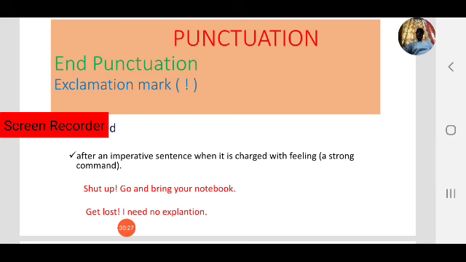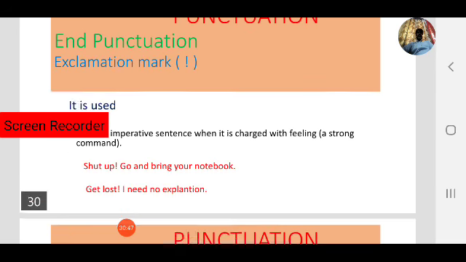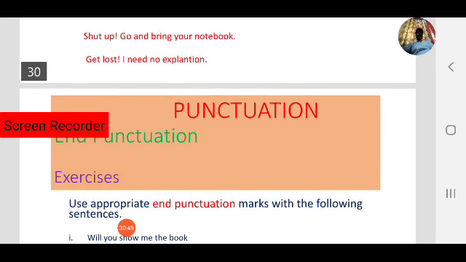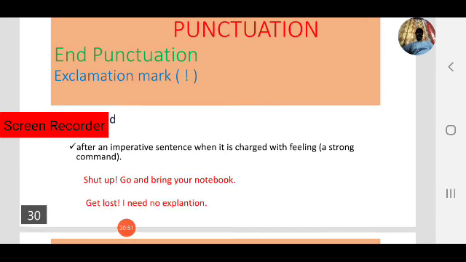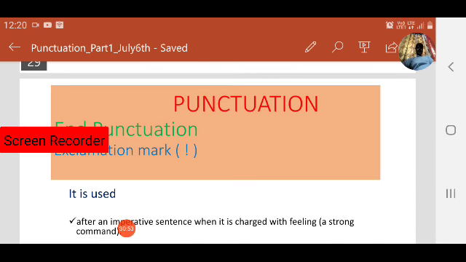But a strong command is there. In the first case, what is the strong command? "Shut up." So we use an exclamation mark. Then coming to the second sentence, what is the strong command here? "Get lost." So we use an exclamation mark. In these strong commands, we use an exclamation mark. This is about the exclamation mark.